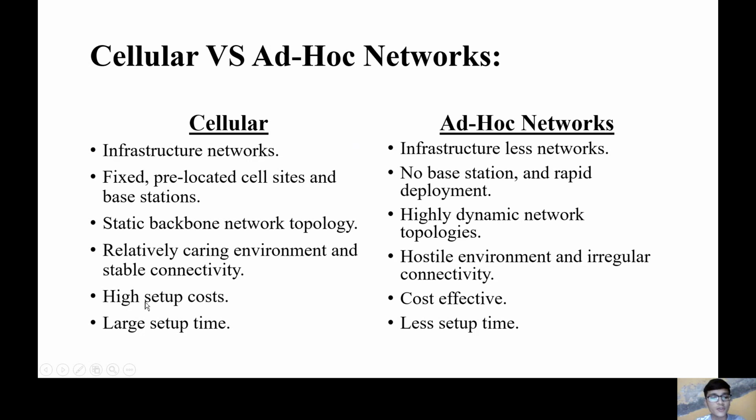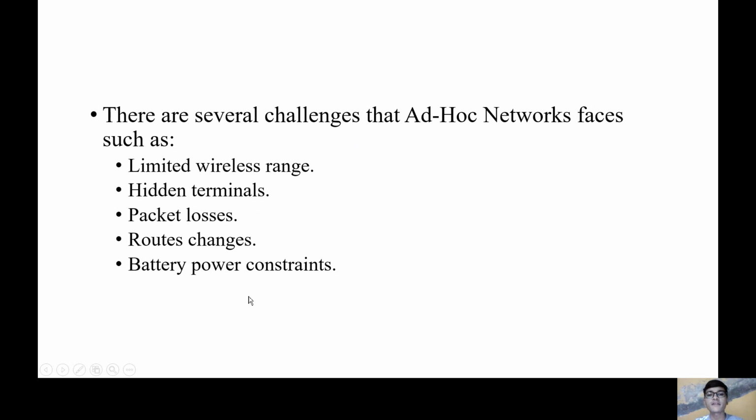In a cellular network, the setup cost is high, and the ad hoc network setup cost is effectively less compared to a cellular network. A cellular network requires large setup time, while an ad hoc network requires less setup time. There are several challenges that an ad hoc network faces, such as limited wireless range, hidden terminals, packet losses, route changes, and battery power constraints.